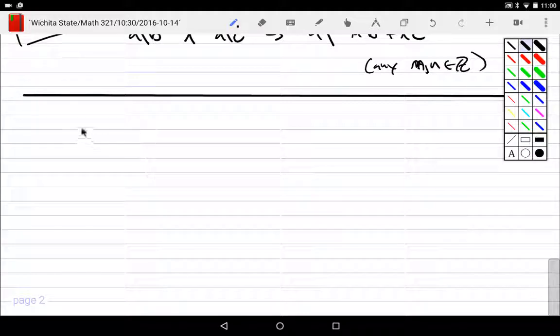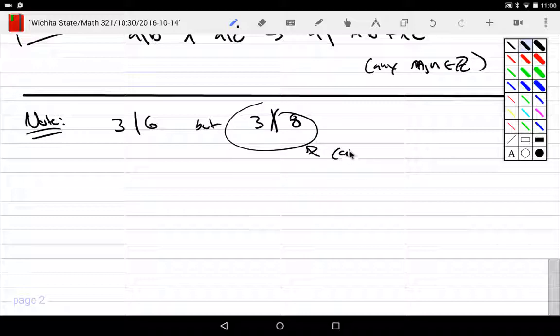And now comes the next question. Okay, so 3 divides 6, but 3 cannot divide 8. But can I consider this as a problem to work with?